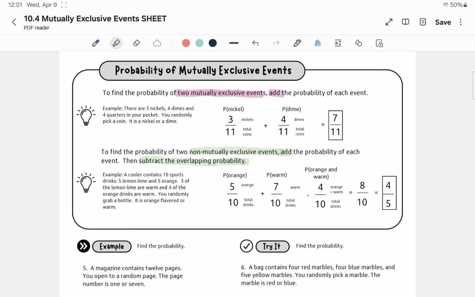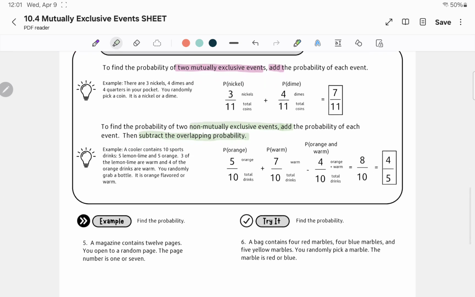And this says, you have a cooler with sports drinks. Some are different flavors, and then some are warm or cold. So if you randomly pick a bottle and it's orange flavored or warm, you're gonna have to add the orange flavor probability. So 5 out of 10 are orange, plus the warm would be 7 out of 10. And we're gonna subtract the overlapping, like what was both orange and warm. We're gonna subtract that, and then we'll get an answer that we're gonna simplify.